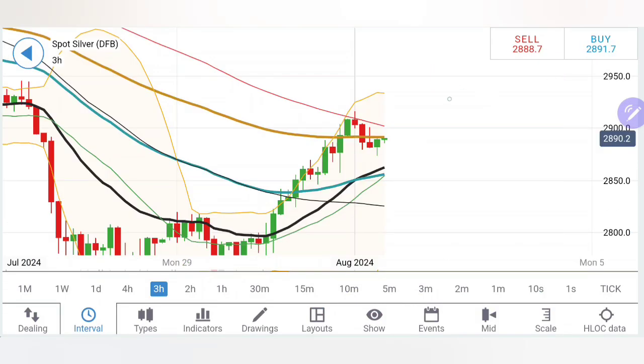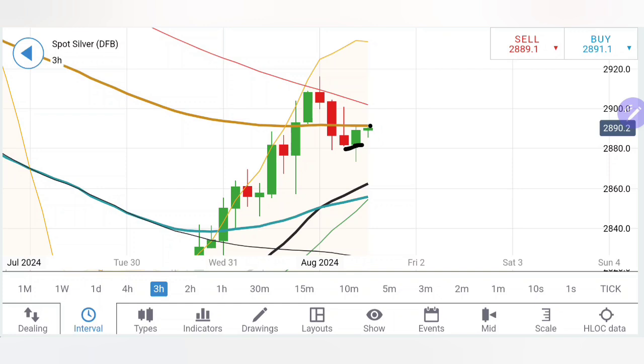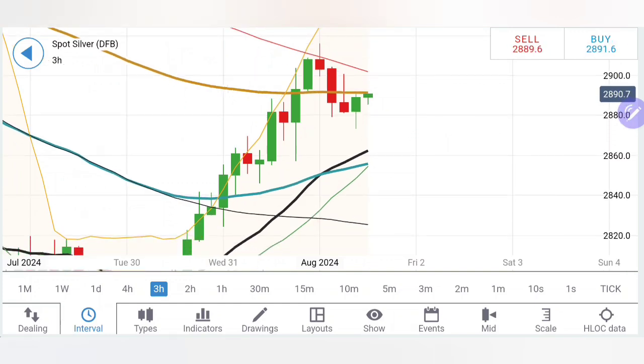Coming to the 3 hour chart, the crossover in the moving average is a good sign for the bulls. What has happened here after a bit of retracement, it is trying to bounce back. The preceding candle comes with a tail here. It is trying to rise, and once you see it is staying above 29.10, you can initiate a buying entry. Only above 29.10, I will recommend you to buy here, else it is still not bullish.